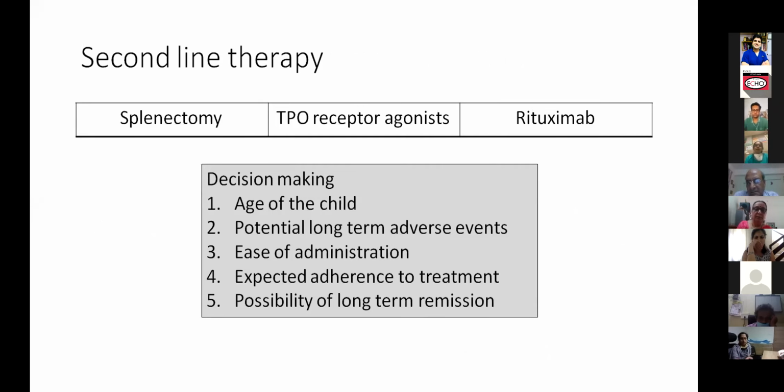Yes. And the second line therapy currently is these 3 agents. This is the recommendation. And again, a decision would be made on a lot of factors based on the age of the patient, the affordability for us. I think most of the decisions boil down to affordability, ease of administration, how frequently can the patient come to a hospital, what is the possibility of getting into a long-term remission. Next slide.